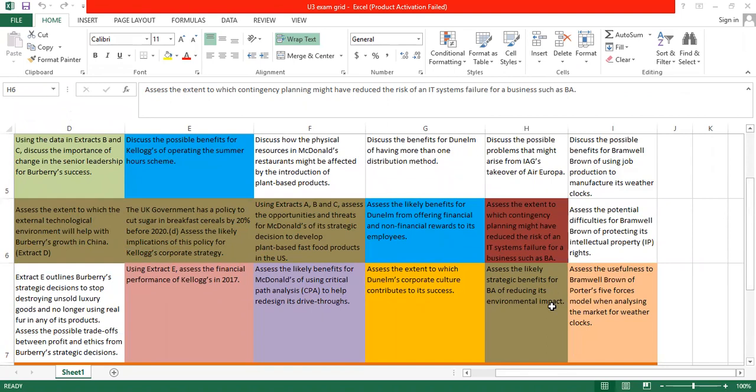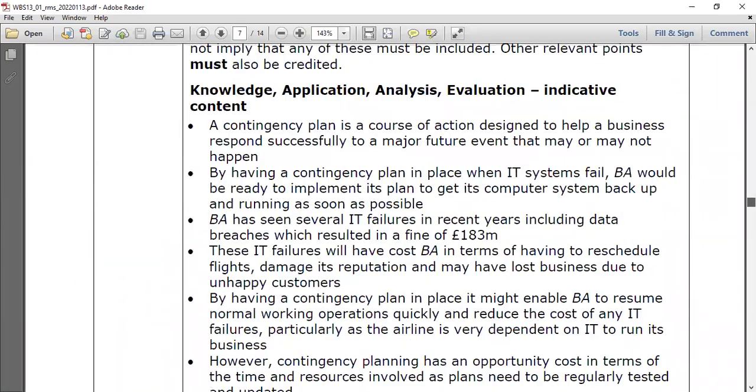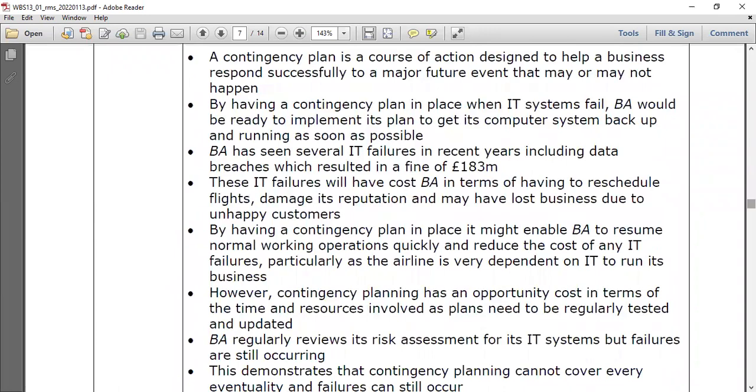So for IT system failure, you can see this is the mark scheme. Define contingency planning. A contingency plan is a course of action designed to help a business respond successfully to a major future event that may or may not happen. That's an important definition that you should memorize.